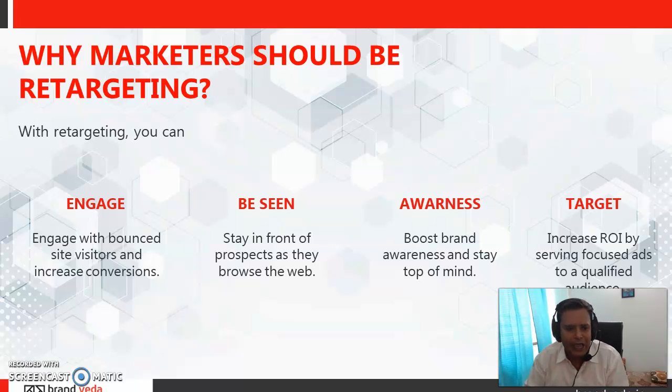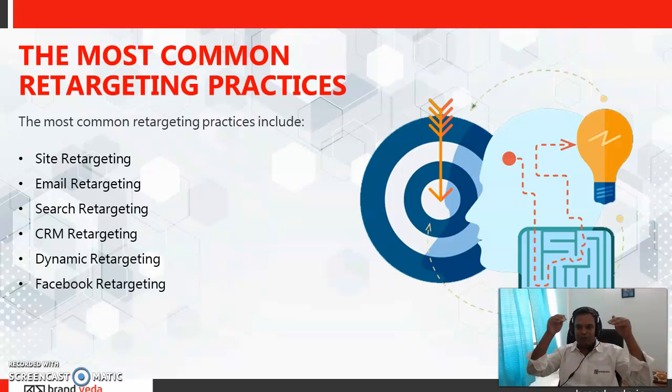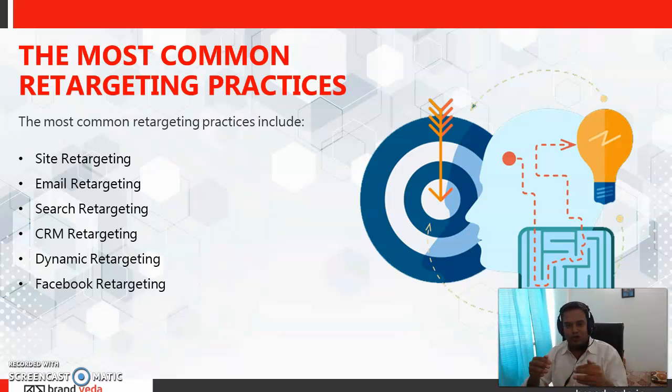I'm going to show you some examples where we'll learn how to start with retargeting. And these are some common retargeting practices. First is site retargeting, which is website visitor targeting. So someone came to a website. If they go to any website, we want to make sure that they see my advertisement. So one is site retargeting.